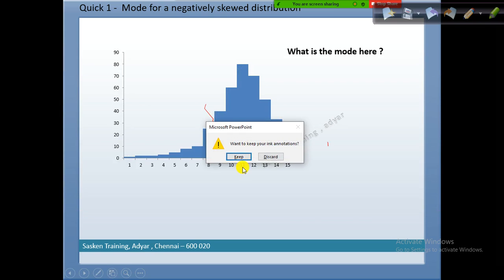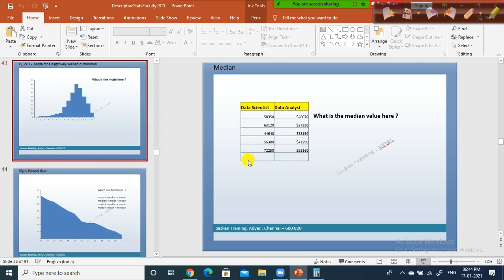If you look at the data, one second, let me just.